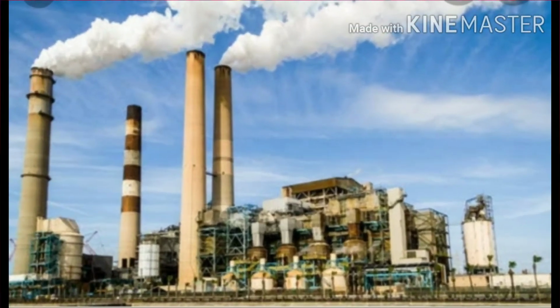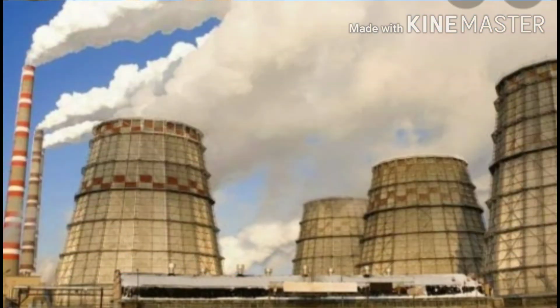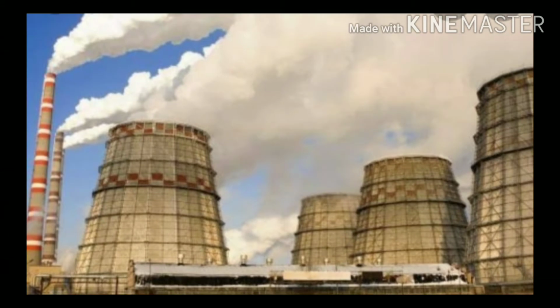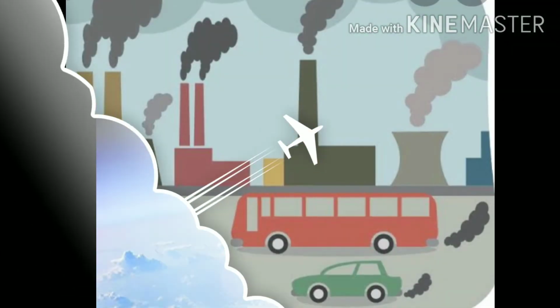Different factories release smoke directly into the atmosphere, which disturbs the balance of the atmosphere. Harmful gases given out through the combustion of fuels of vehicles also increase air pollution. This is a serious problem which is increasing day by day.